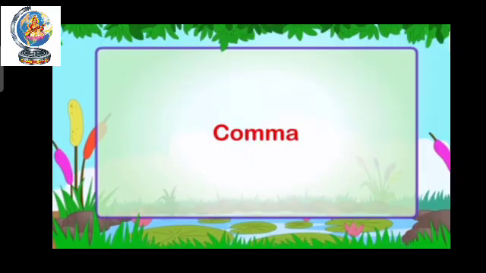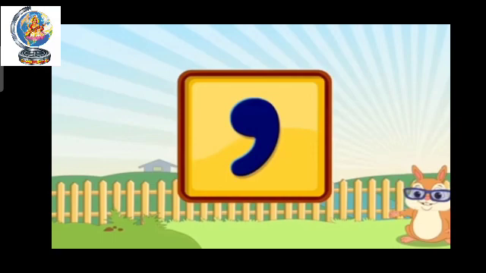Now we will learn about comma. Already we learnt about full stop. Now, second number, comma. Now what is comma? Yes, this is comma. This is the punctuation mark of comma. Comma is like this way. So when and where are we keeping this comma? We understood where we keep a full stop, but now it's time to understand where we can put the comma. So now let's learn with the example.